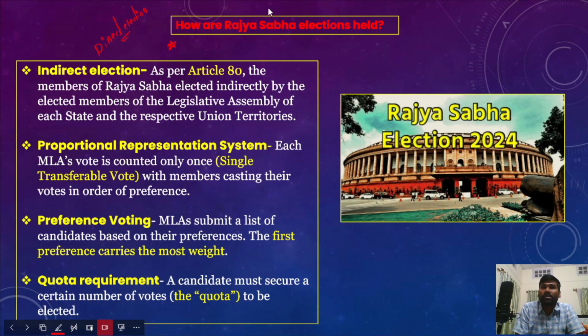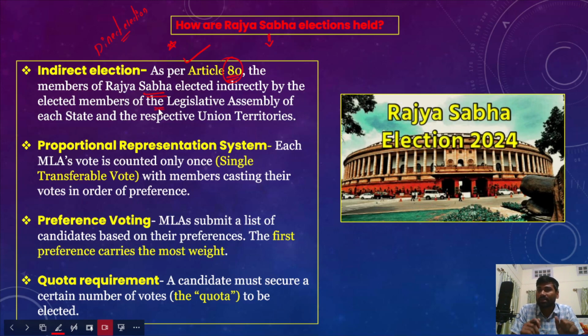In a similar sense, how Rajya Sabha elections are being held is very important that we need to understand. The elections to Rajya Sabha are governed by Article 80 of the Indian Constitution. So please remember this. Article 80 of the Indian Constitution talks about the elections to the Rajya Sabha. The members of Rajya Sabha are elected indirectly by the elected members of the Legislative Assembly of each state and respective union territory.